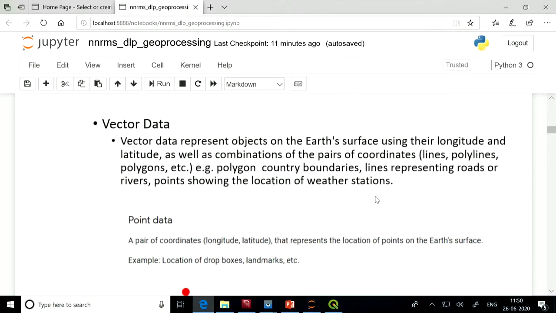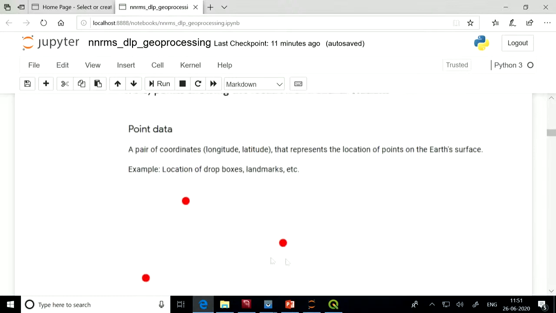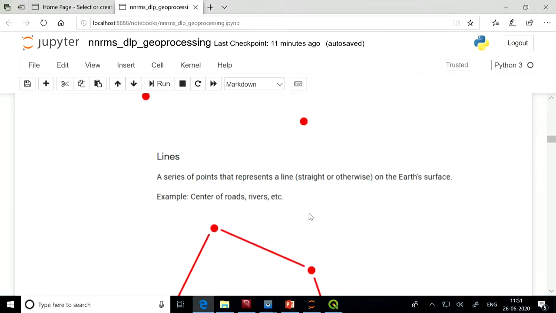So vector data can be point data. That is, any pair of coordinates, latitude and longitude, that represent the location of points on the Earth's surface. For example, this point might be representing a city, a landmark, or the location of any drop box, etc. The next comes lines.